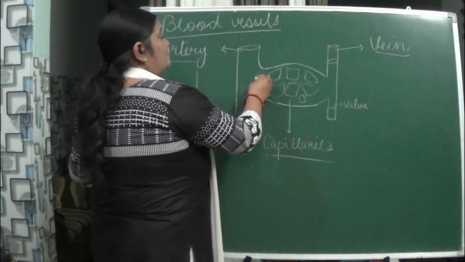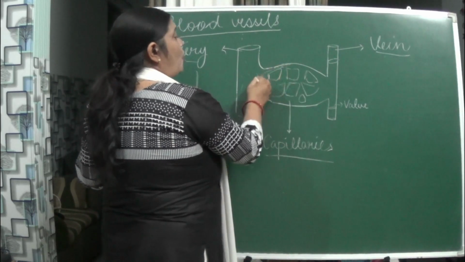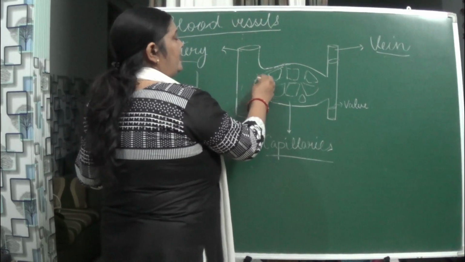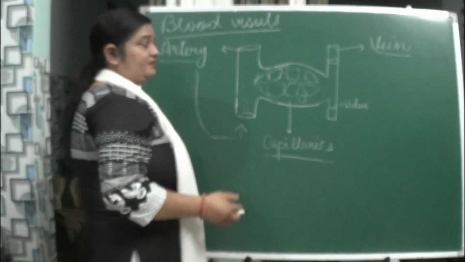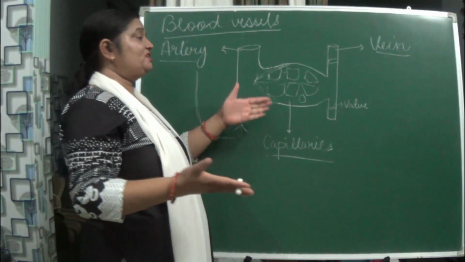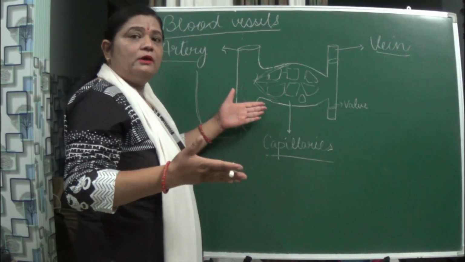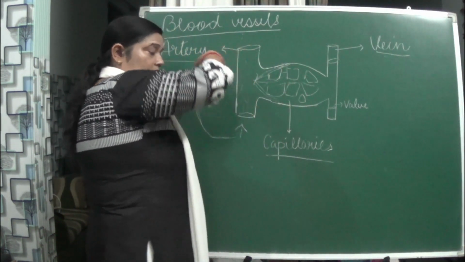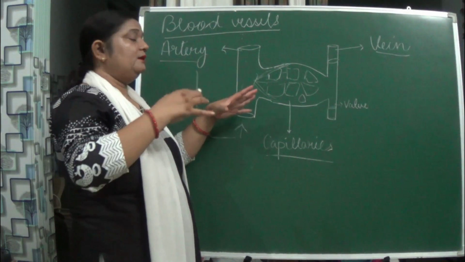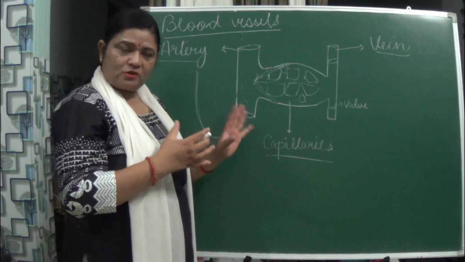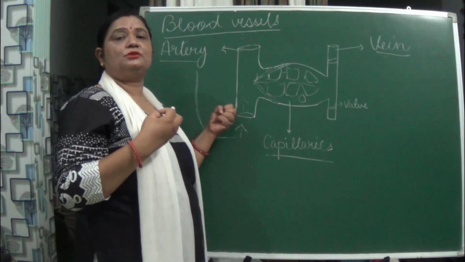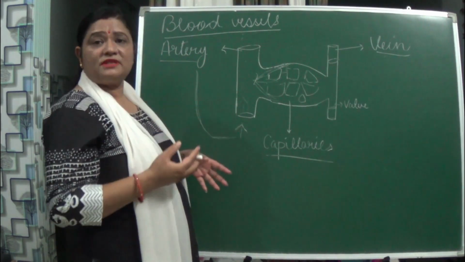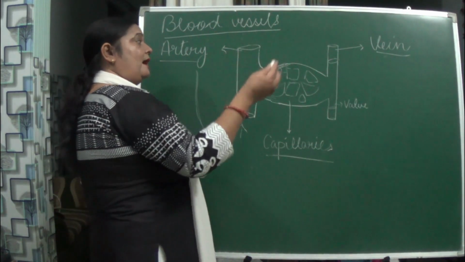So when it distributes, or we will say that it stretches and forms small tubules, small canal-like structures, they are known as what? Capillaries. It gets totally stretched, this artery, totally it becomes thin so that diffusion can take place, and naturally it covers the different cells of the organ, and what happens there? Diffusion takes place, oxygen enters the cells, and what happens? The digested food oxidizes, and what comes out? The carbon dioxide. Now that happens with the vein also.